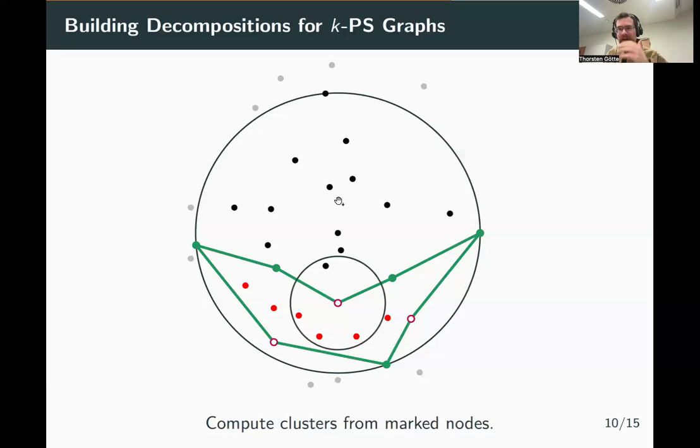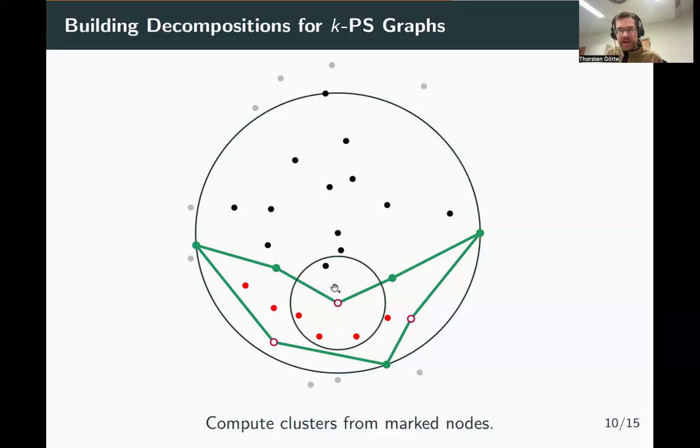So then on the remaining graph, we just do the same thing again. We again shrink the graph to have a small diameter, we compute the separator, and we compute our subgraphs from the separator. Step by step, there are at most log n iterations of this, because in every iteration the remaining graph shrinks by a constant factor. And therefore, using the general lemma we showed before, we get the LDD that we need.